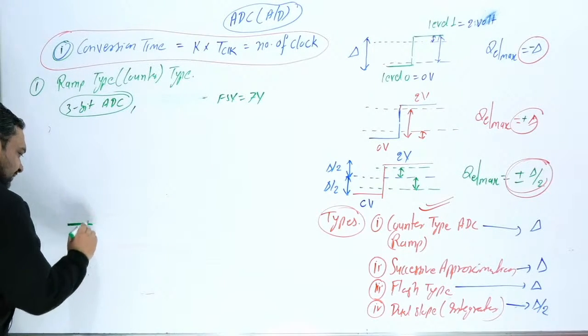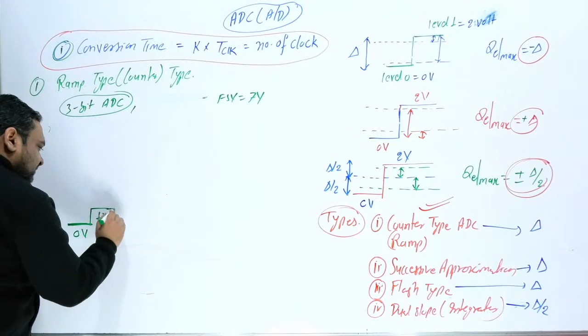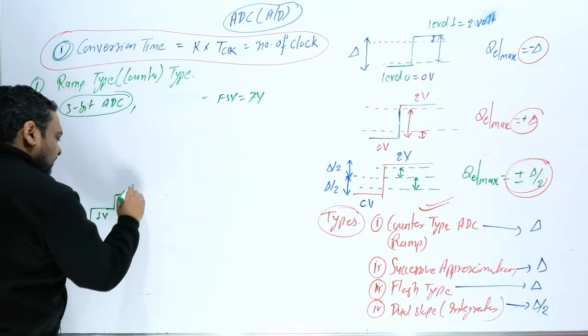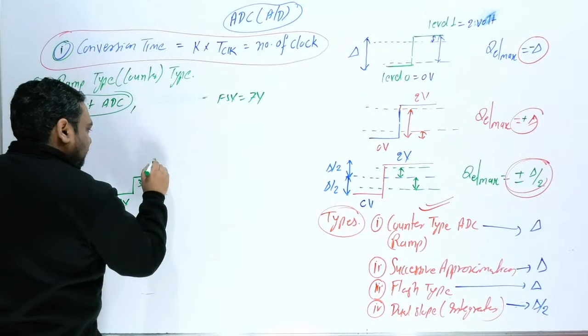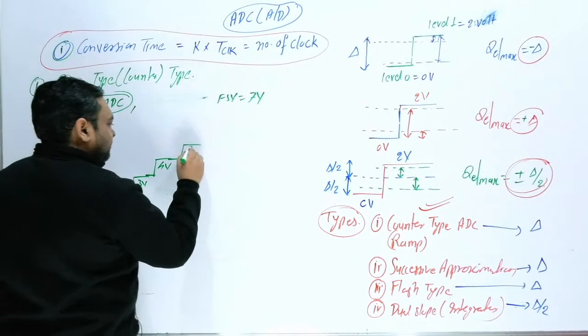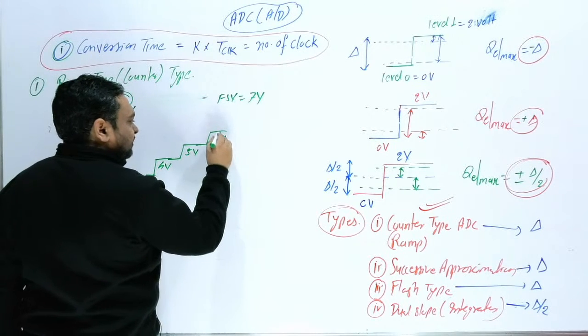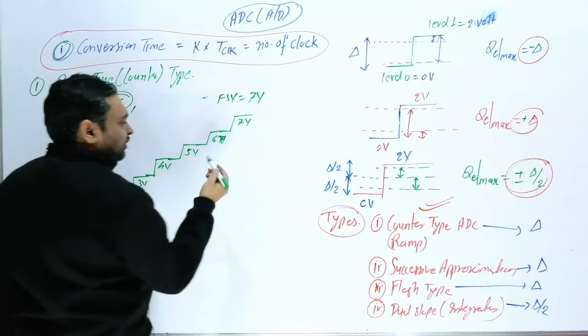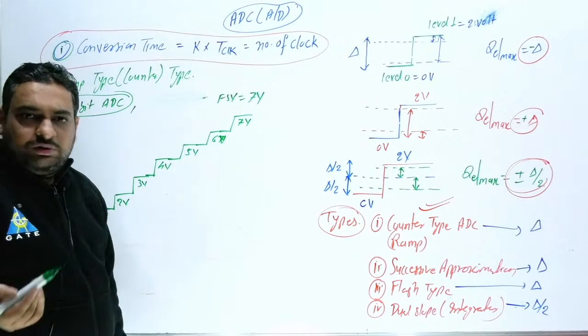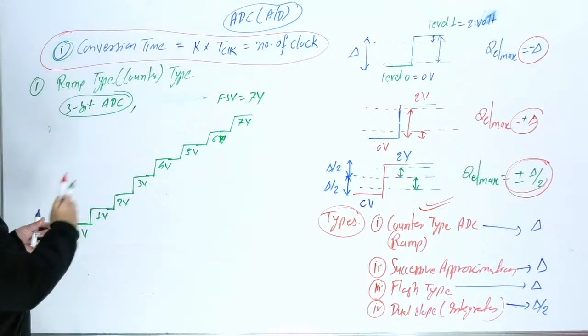So it will start from 0 volt, then it will reach 1 volt, then 2 volt, then 3 volt, then 4 volt, then 5 volt, then 6 volt. Okay, this is 6 volt and then 7 volt. So your input maximum can be between 0 to 7. So your input will lie anywhere.